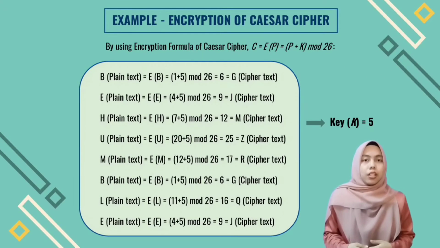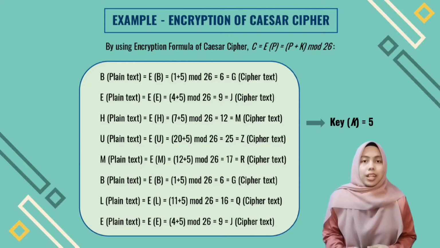For encryption of Caesar cipher, we use the encryption formula, which is given by C, which represents ciphertext, equal to E(P) equal to P plus K mod 26. And now we can translate plain text to ciphertext as shown on this slide.